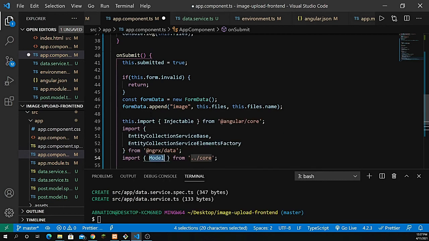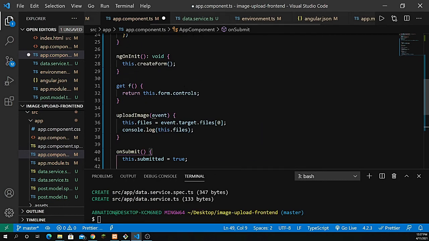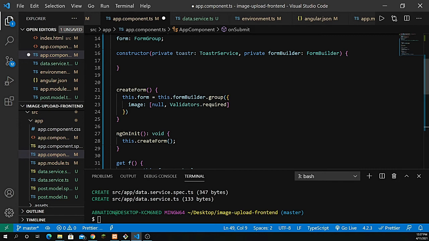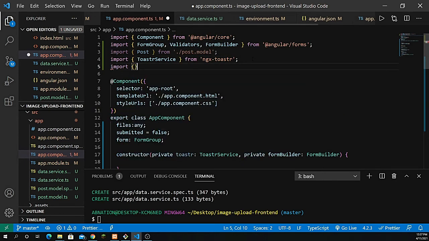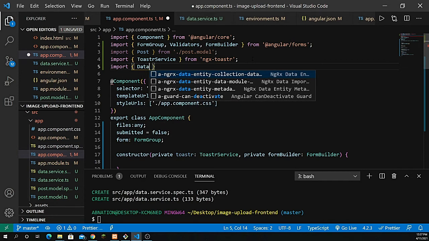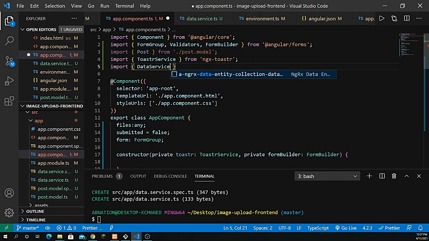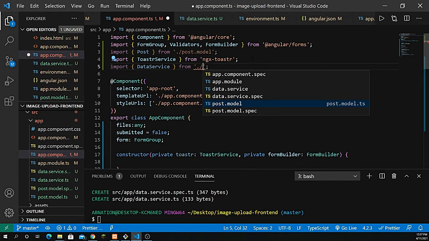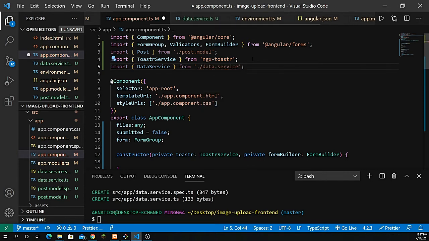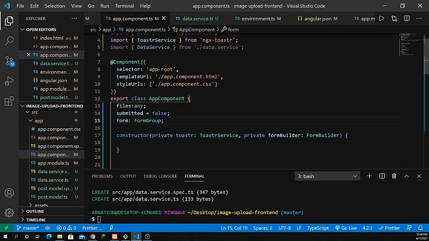So actually I have to define the service first. So let's go inside here and define the service. So import DataService from ./data.service, right? And we have to define a post object, a post model.